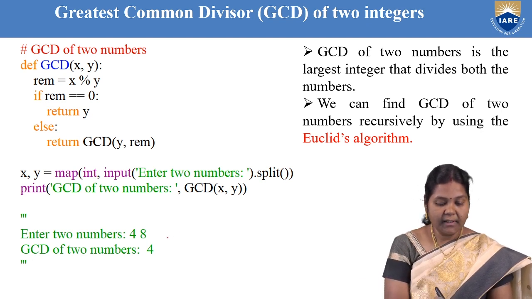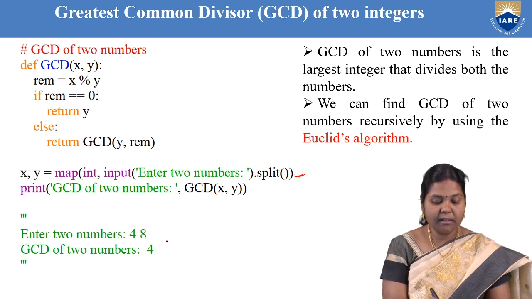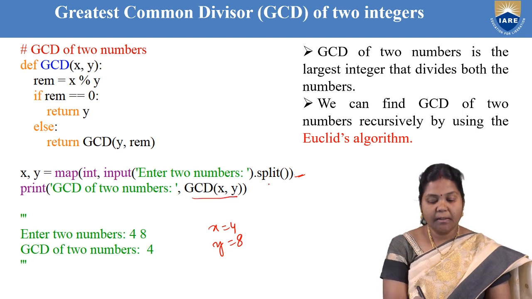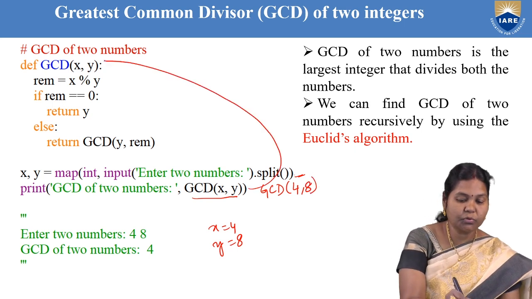Now for example, x and y are two numbers we are reading over here. So map of int of input of enter two numbers. Two numbers you are reading here, x is equal to 4 and y is equal to 8. Now let us call the GCD function by passing these two numbers, GCD of 4, 8. Now whenever there is a call, the control goes to the GCD function.